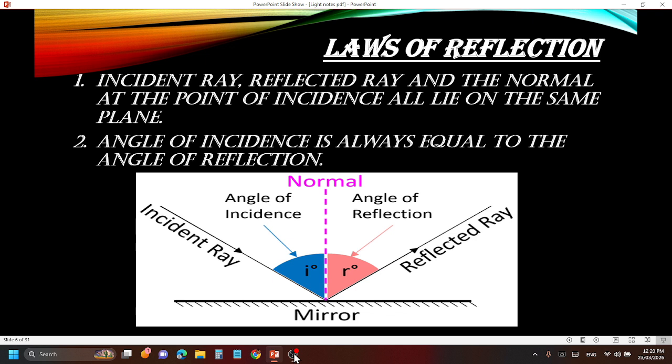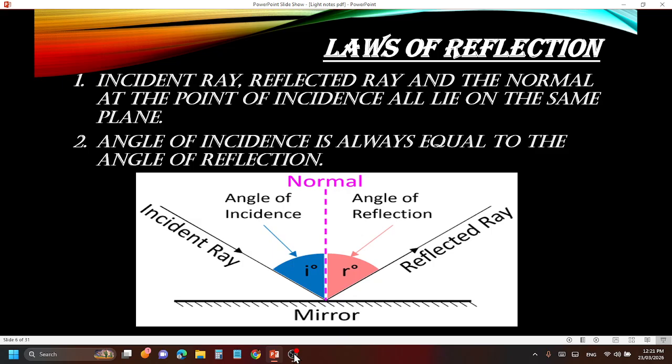After discovering that light is reflected from one medium to another, our scientists did not sit quiet. They thought they had to do something with this. So what they did was discover laws. You have studied laws of motion, Newton's laws of motion. Now they have discovered some laws of light also. In reflection also there are two laws.